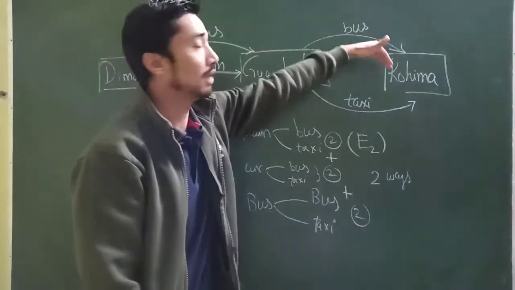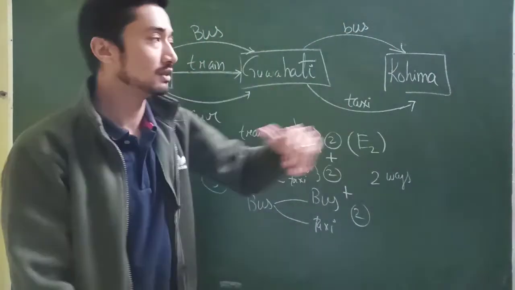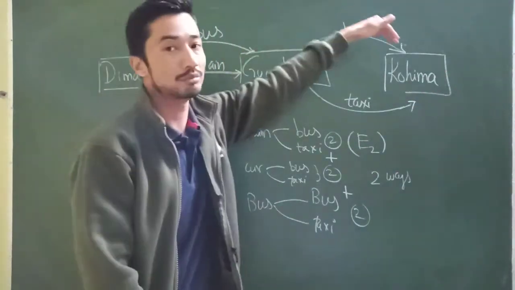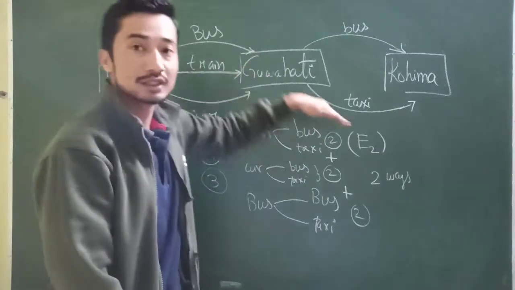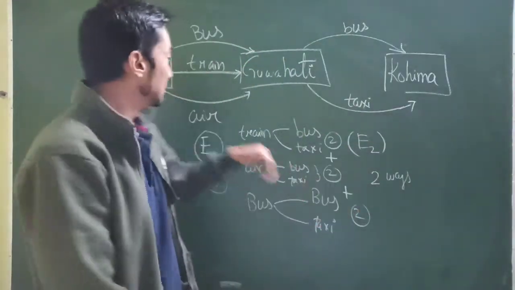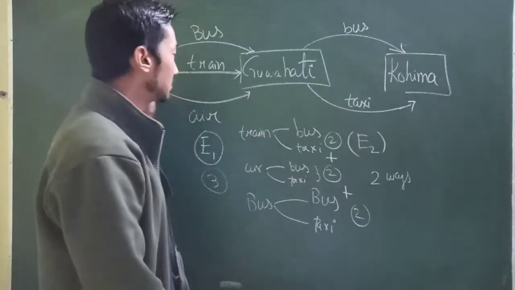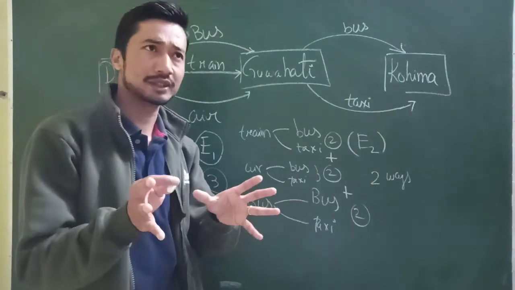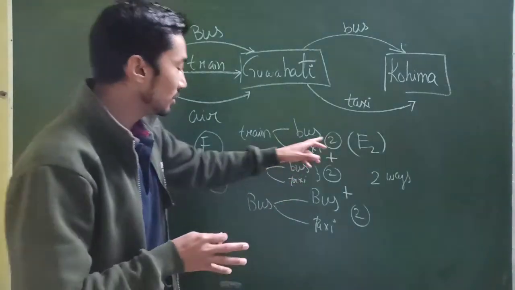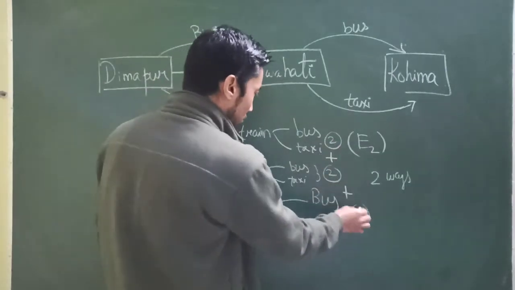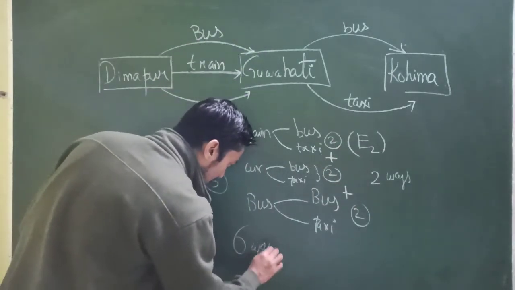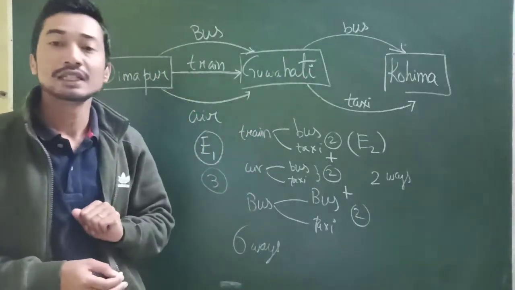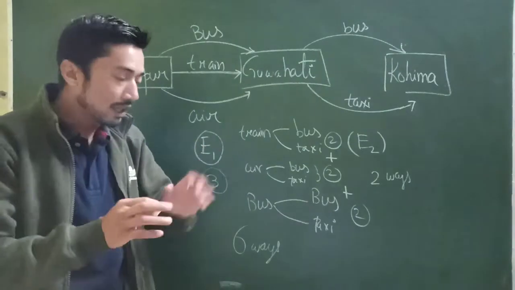Bus, bus. Or bus, taxi. Or train, bus. Or train, taxi. Or air, bus, air, taxi. So in or, I hope you're getting a feel of that. Now, when can we use this addition? It can happen in how many ways? 2 plus 2 plus 2. So the total number of ways to reach Kohima, I have how many ways? I have 6 ways, isn't it? All right, let's keep that in mind.